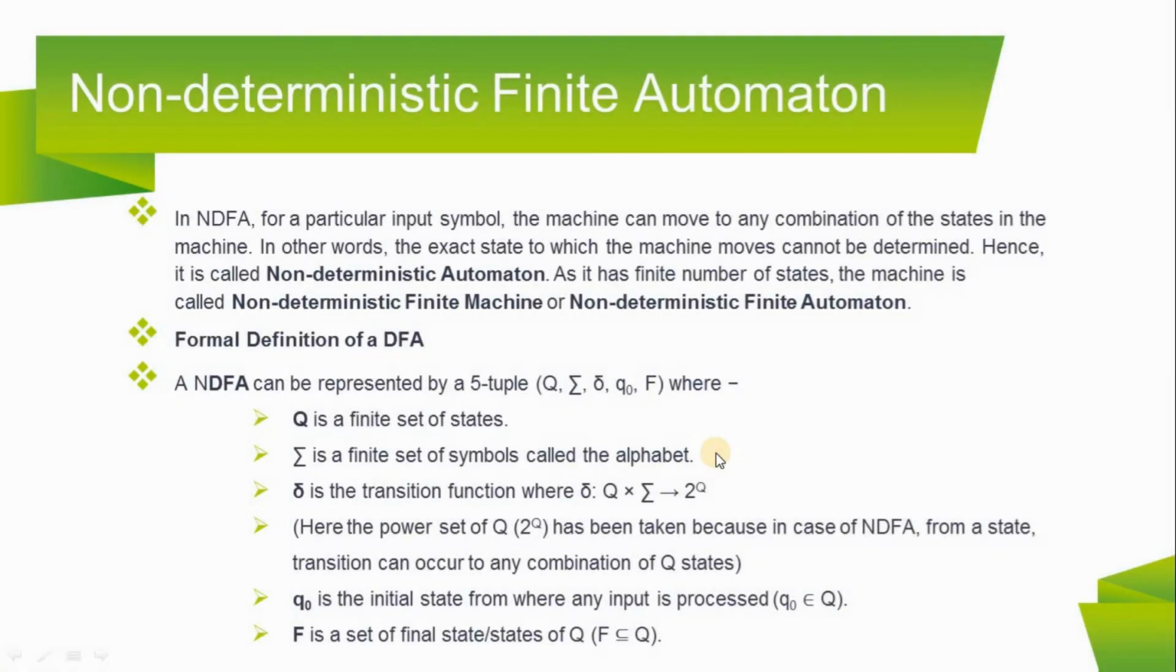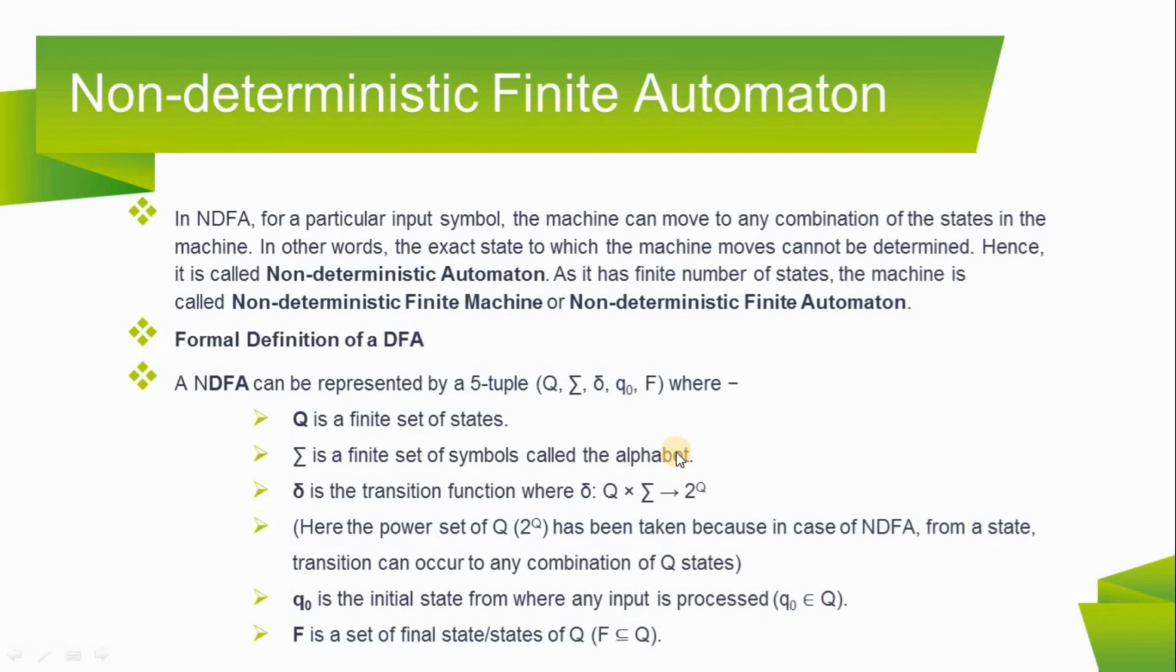The next point is non-deterministic finite automaton, NDFA. For a particular input symbol, the machine can move to any combination of the states in the machine. In other words, the exact state to which the machine moves cannot be determined. Hence, it is called non-deterministic automaton. As it has a finite number of states, the machine is called non-deterministic finite machine or non-deterministic finite automaton.